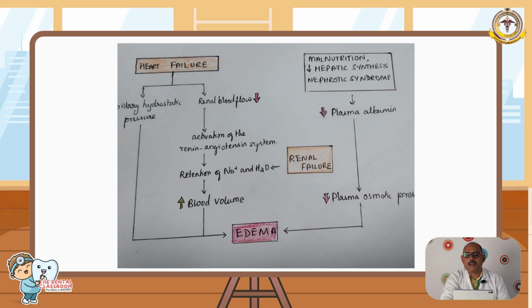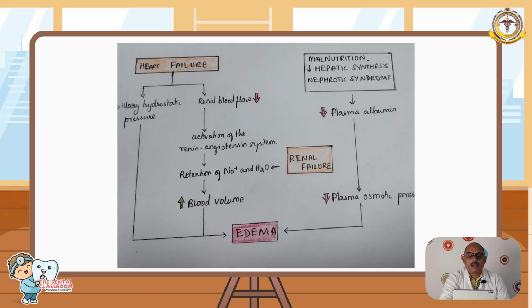So, there are different categories, which we will talk about briefly. There can be impaired venous return, as occurs in congestive heart failure, causing increased hydrostatic pressure. There can be decreased oncotic pressure, as we said, in malnutrition or liver failure. There can be lymphatic obstruction, as in inflammatory, neoplastic, post-surgical, or post-radiation conditions, and sodium retention, as in renal failure.